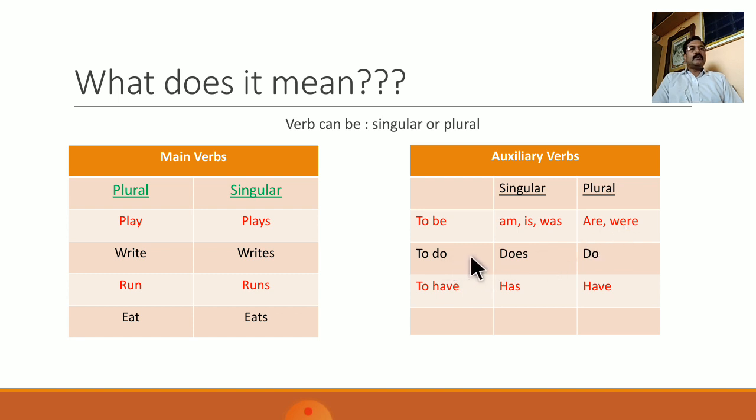Do also has 2 forms, do and does. Does is used in singular form and do is used in plural form. To have also has 2 forms. Has is the singular form of to have, and have itself is a plural form.